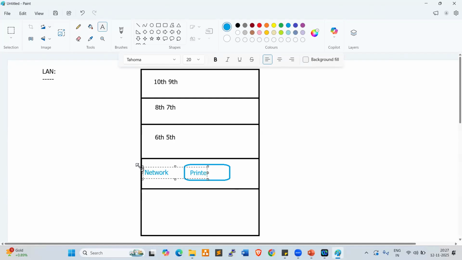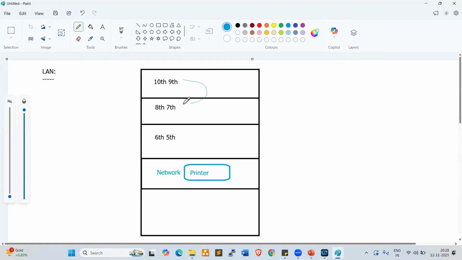Once we configure this printer as a network printer, anyone can access it from any floor. Once we print a document, the request will go through the LAN connectivity to the printer like this.